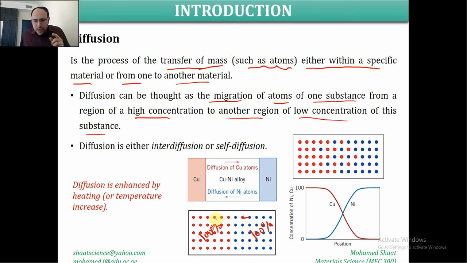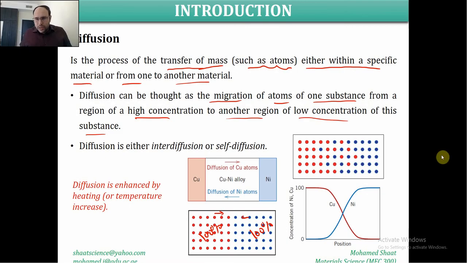This requires, in the meanwhile, that the carbon atoms also migrate from their high concentration to the low concentration on the other side. So it is kind of an exchange. Like this nickel atom is going to leave its site empty for a carbon atom that is going to take this lattice site. So it is like a change of the lattice sites between these two different atoms from two different materials to form an alloy. So we're going to end up with an alloy, like we are mixing these atoms together. So the transport or the transfer of one atom from one lattice site to another lattice site is known as diffusion.